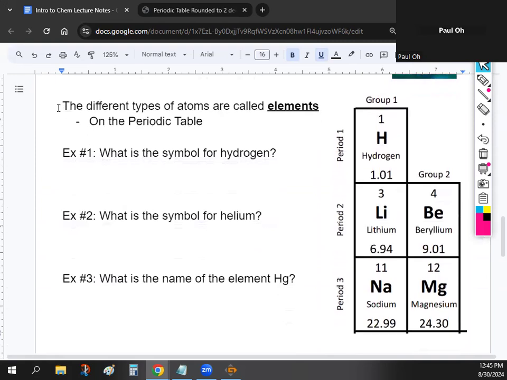So I do want you guys to write this definition down. The periodic table of elements talks about elements, right? And elements are all different types. Elements are basically the different types of atoms that exist. So we know about 118 of them, and these are the types of atoms that make up everything in the universe. You can think of them as different versions of the same thing. They're all atoms, but these are all different types of atoms, and we call those things elements.